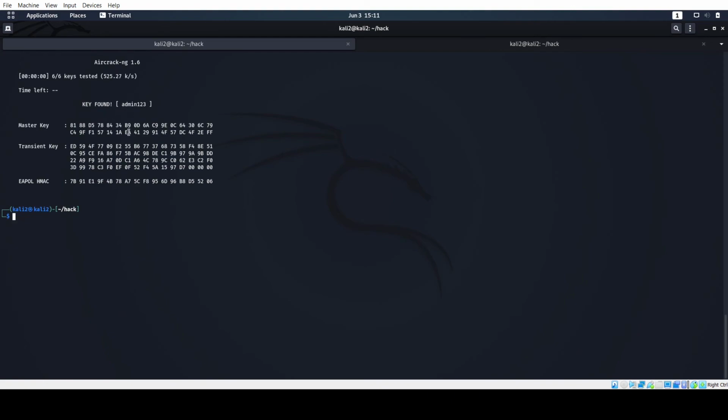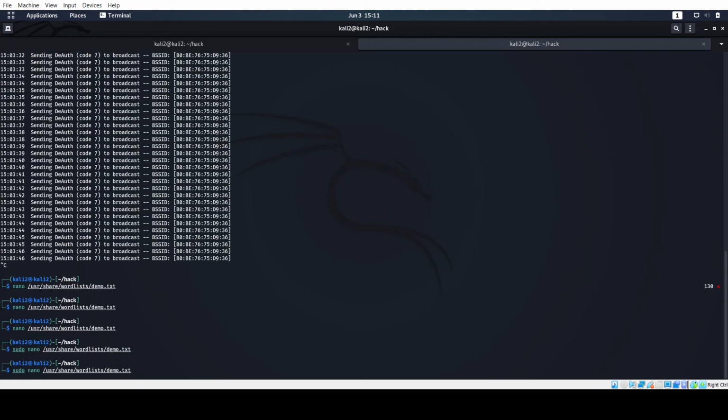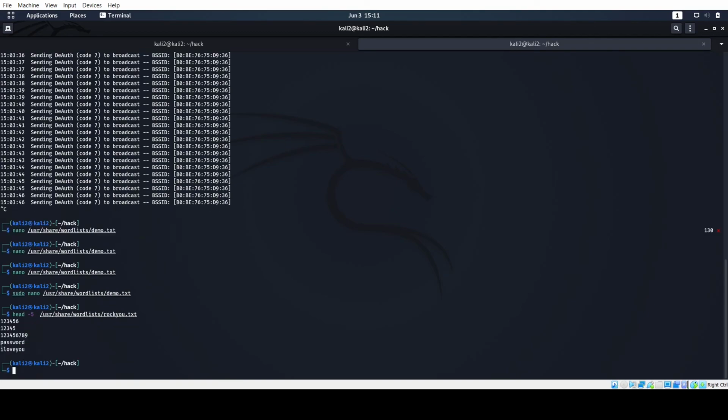Okay, there is by default another list that is present, and another security tip that I would like to give you. This rockyou.txt is another file which you can download from GitHub or anywhere on the internet.